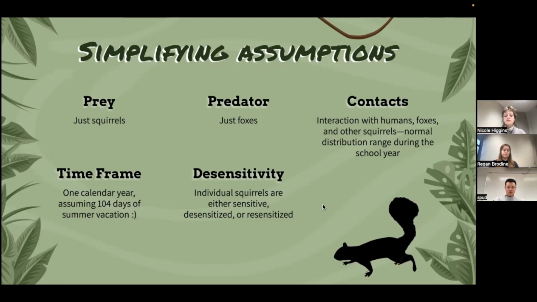The time frame is 1 calendar year, and we're assuming 104 days of summer vacation. Shout out Phineas and Ferb. And then the desensitivity, as Regan was talking about: a squirrel can only exist in one of the SIR compartments. We're calling it SDR, for desensitized.